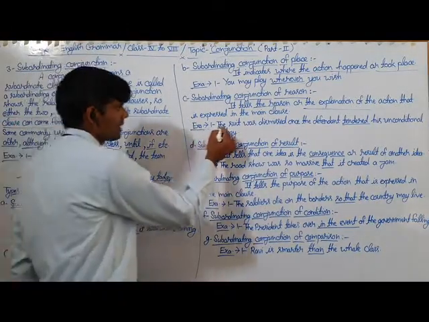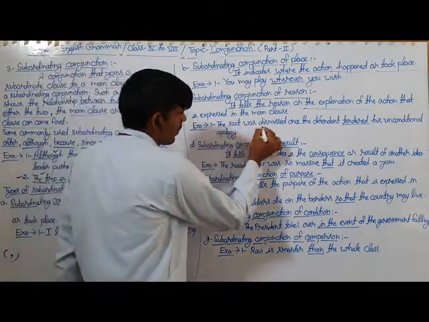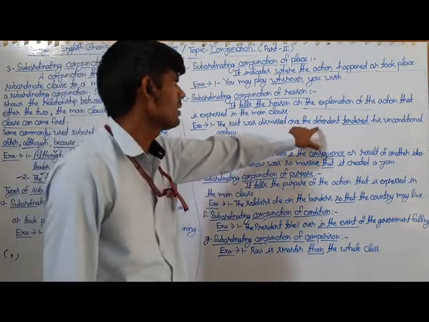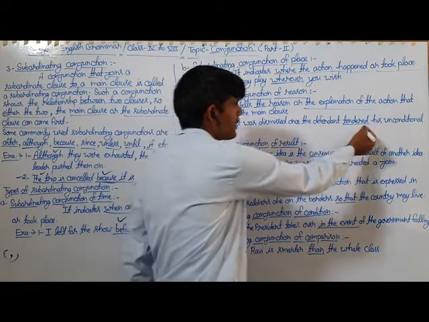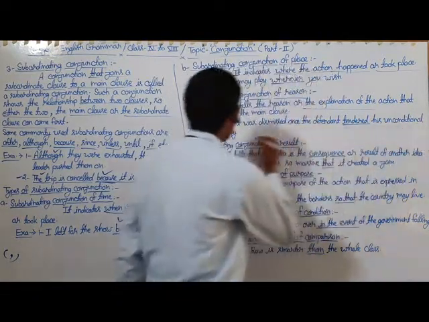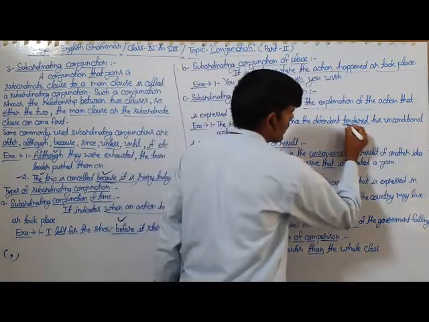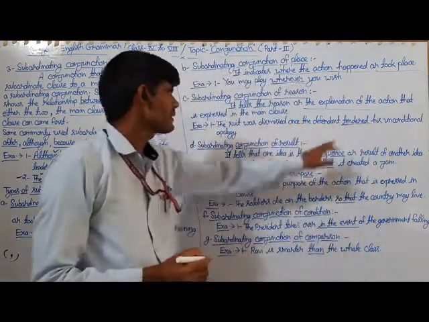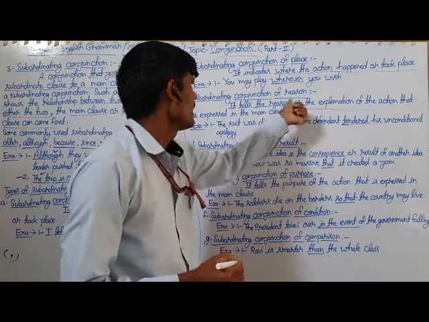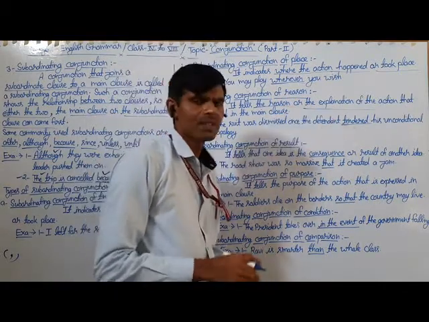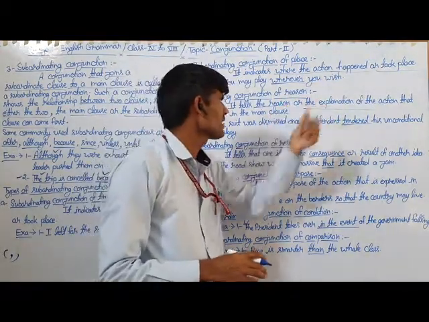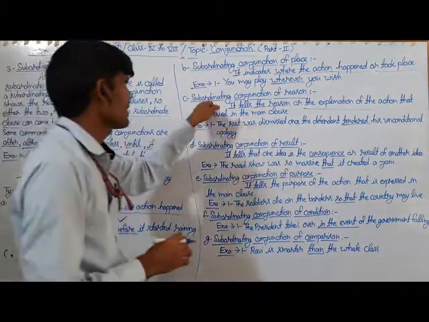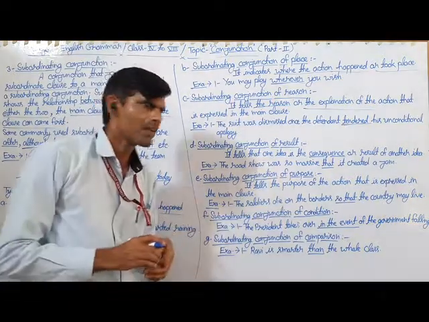Here is the example. The suit was dismissed once the defendant tendered his unconditional apology. Here the underlined word tendered is used to show the reason or explanation of the action that is expressed in the main clause. So this is counted as subordinating conjunction of reason.